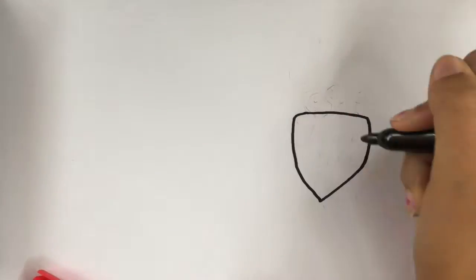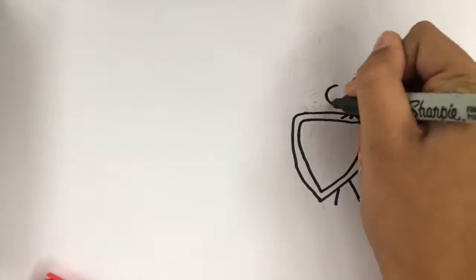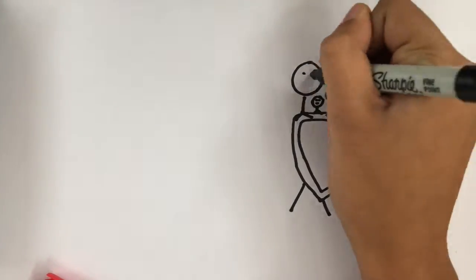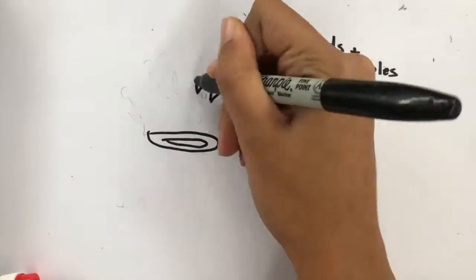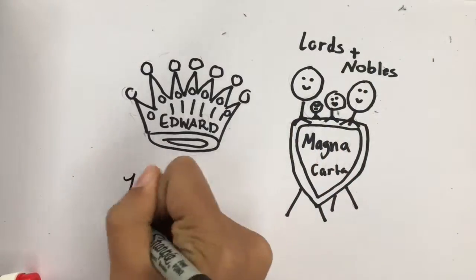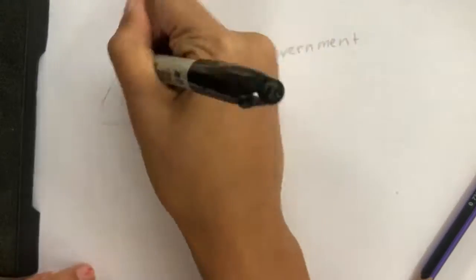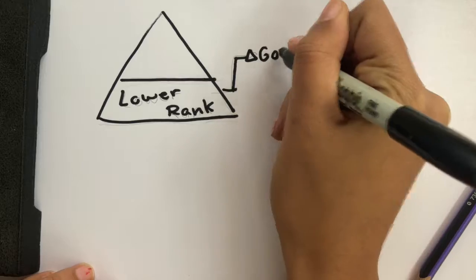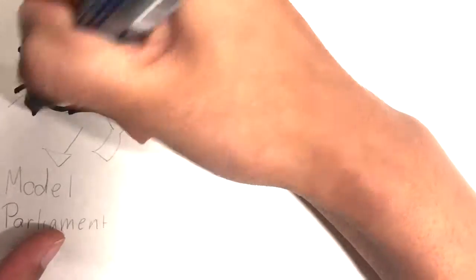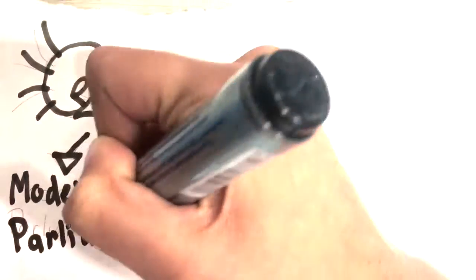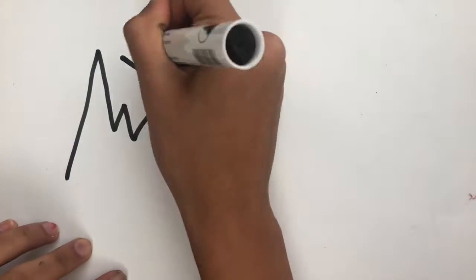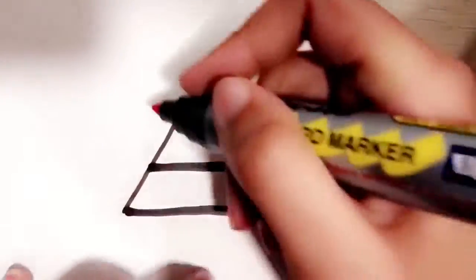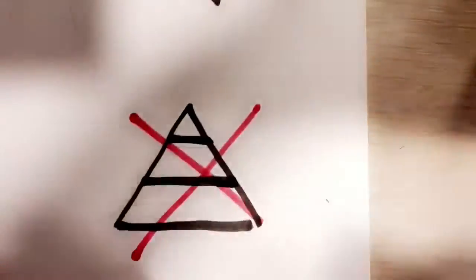In many ways, Magna Carta only protected the lords and nobles and didn't do much to help the commoners. But when King Edward I became the king in 1295, he created a governing body that included people from all over the feudal structure, like commoners and nobles. Giving them a voice was called the Model Parliament. This weakened feudalism by collapsing the feudal structure, because all the people had a voice in the government, leaving everyone important.